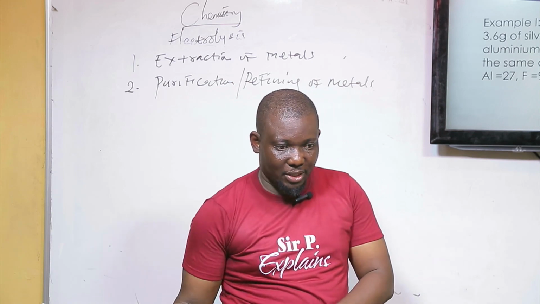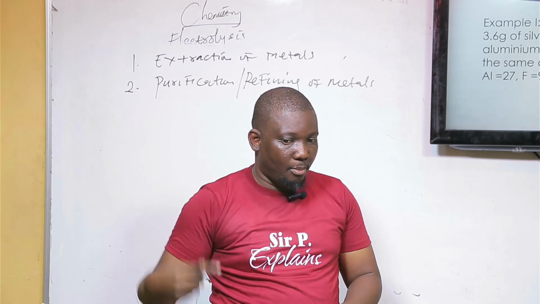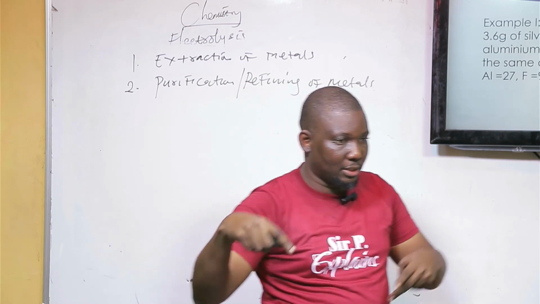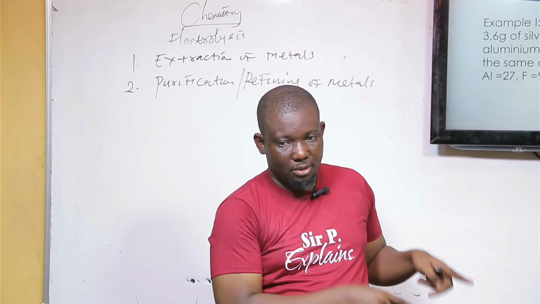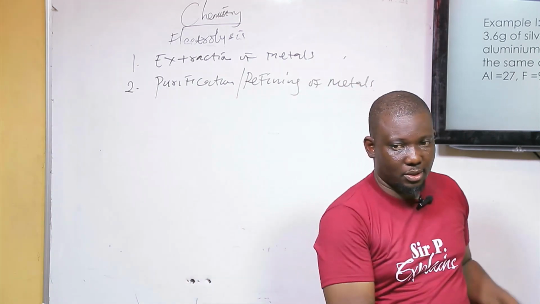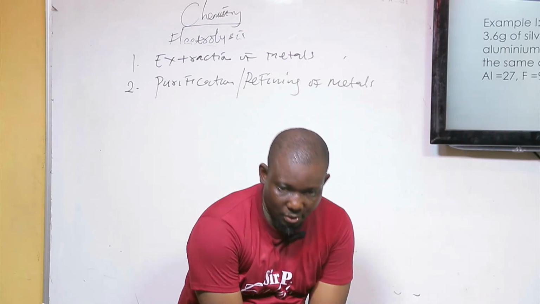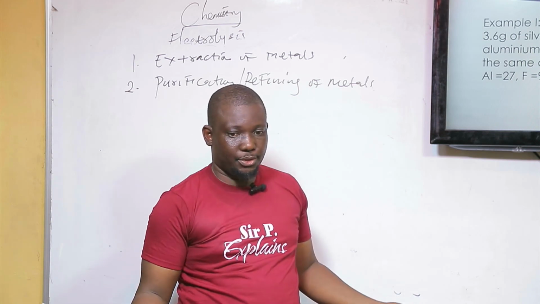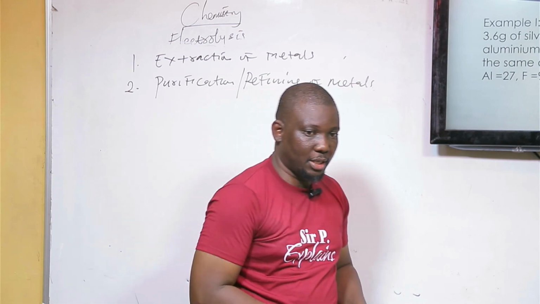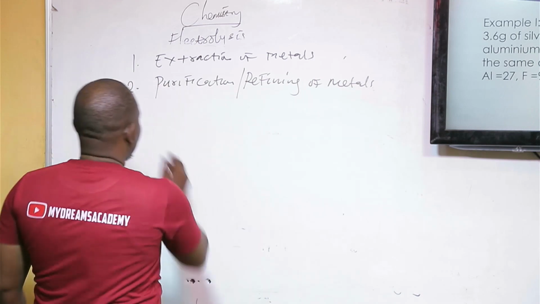Remember, I said it before that in purification, the impure metal must be made the anode. Take notes. It must be made the anode, so that the impure copper from that plate will go into the solution. Are you with me? And now the rest is history. So take notes. Example of metal you can use this for is copper.